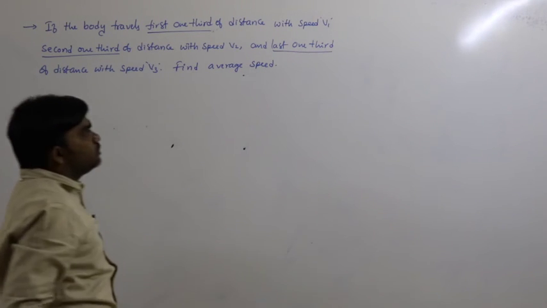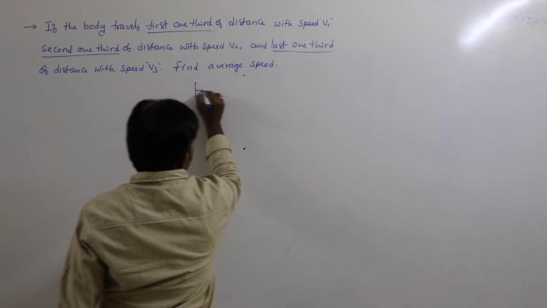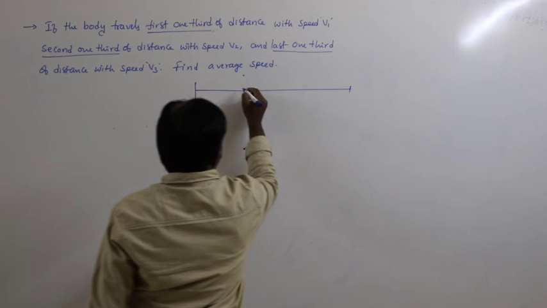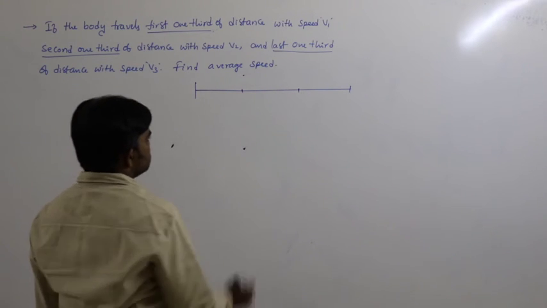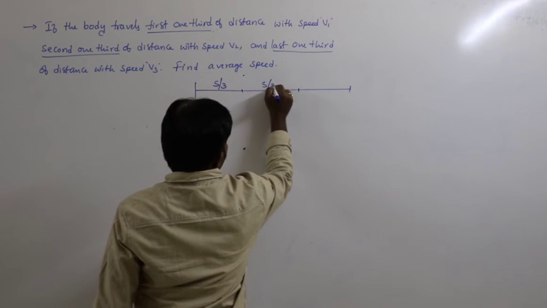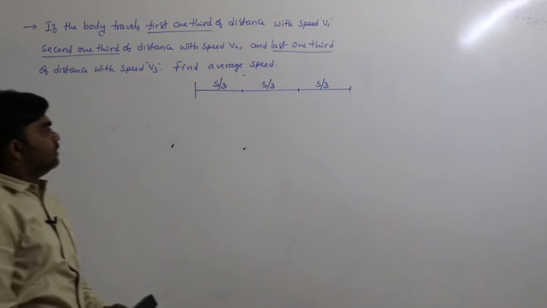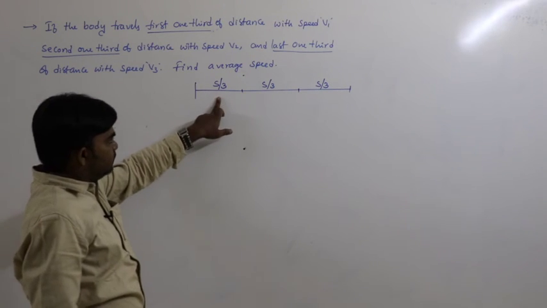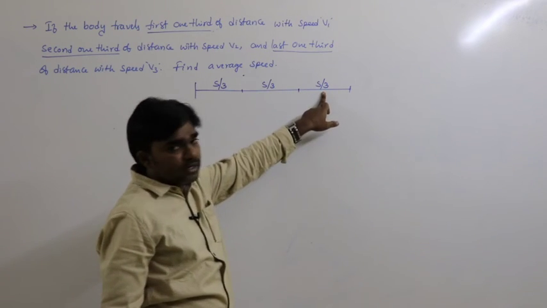So the first 1/3 is s by 3, the second 1/3 is s by 3, and the last 1/3 is also s by 3.